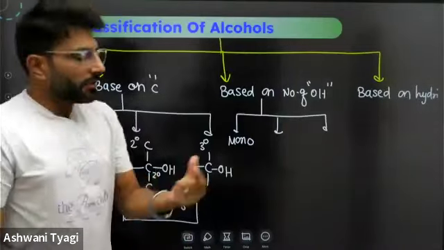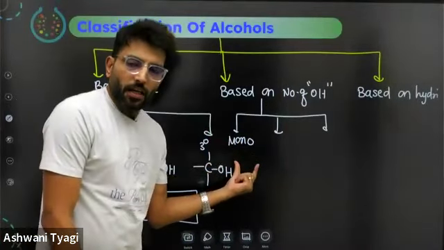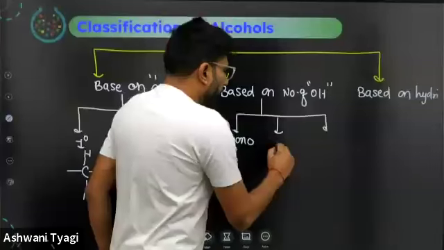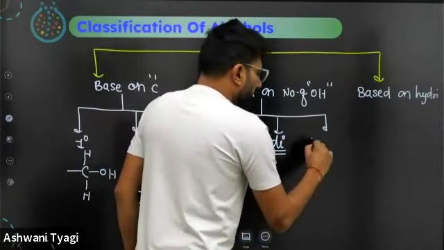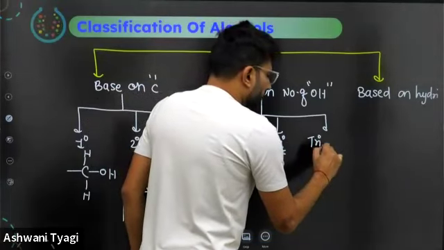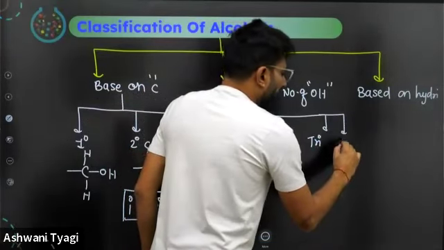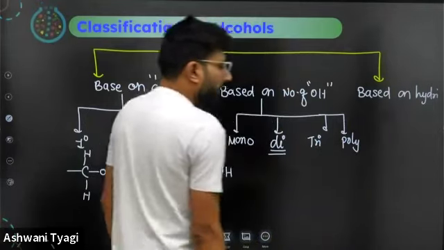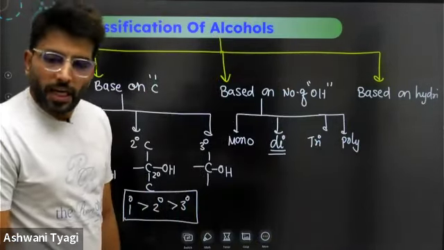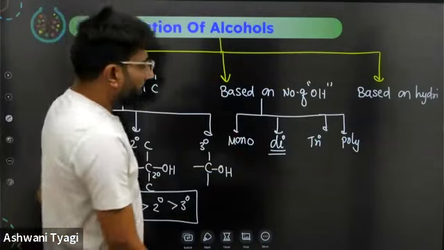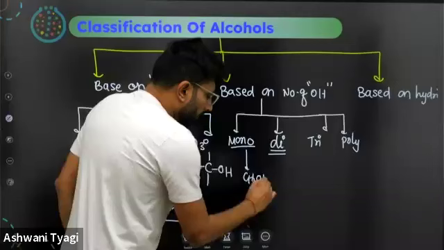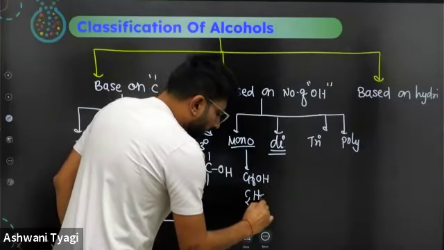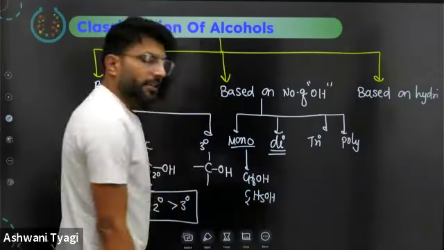If two OH are present, it is called dihydric alcohol. If three OH are present, it is called trihydric, and polyhydric, like sorbitol. So monohydric are methanol, ethanol, propanol, butanol, and so on.